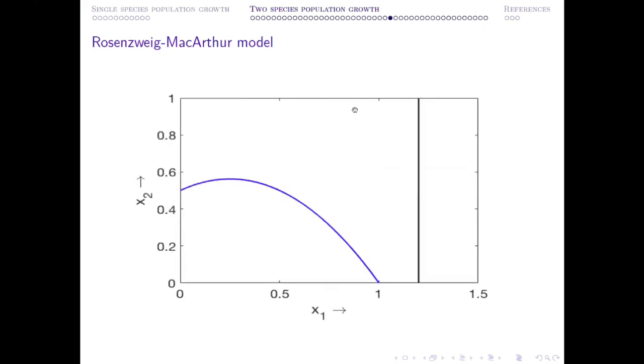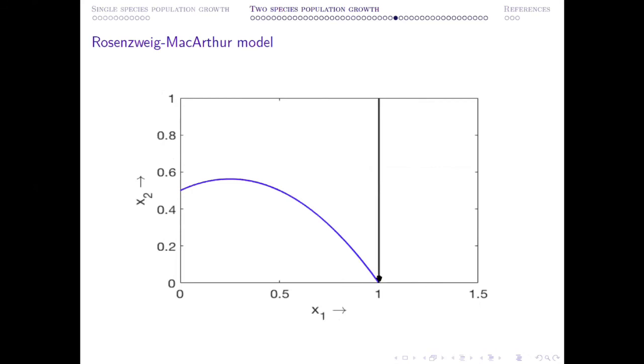And geometrically, how you can visualize it: initially your predator nullcline was at this position and there was no point of intersection between these two curves, so there was no coexistence equilibrium point. At a particular threshold, this line passes through the point (1, 0).